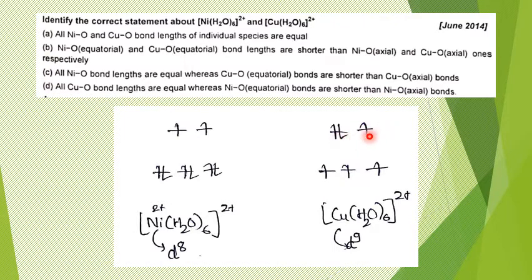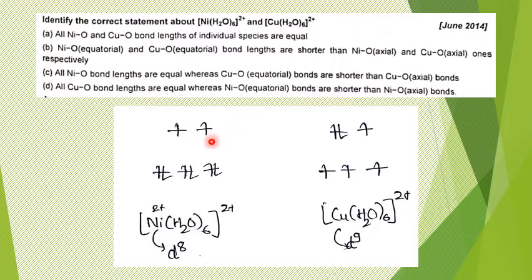So if you consider here Eg, it will now be unevenly distributed, because of which Jahn Teller distortion is expected. And whenever it comes to Jahn Teller distortion, the most common, as I have mentioned, will be Z out distortion. But let us look at the statements they have given. First statement, if you look at it, all Ni-O and Cu-O bond lengths are equal, they say.